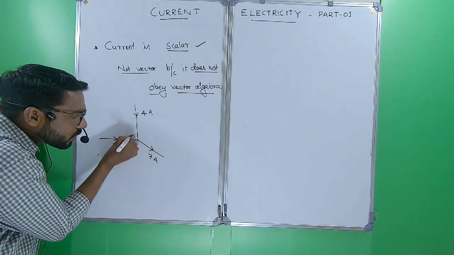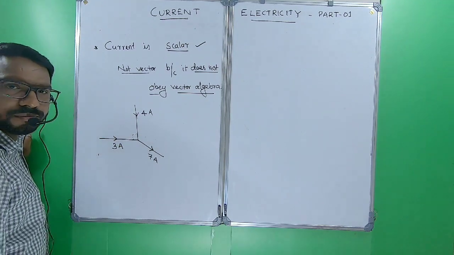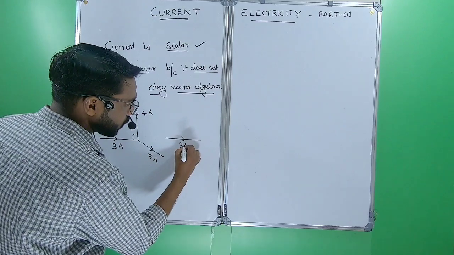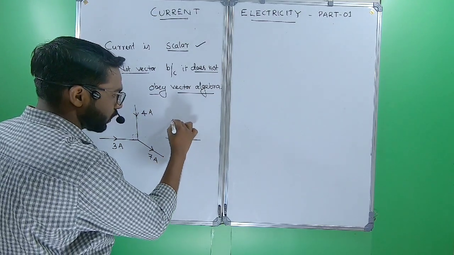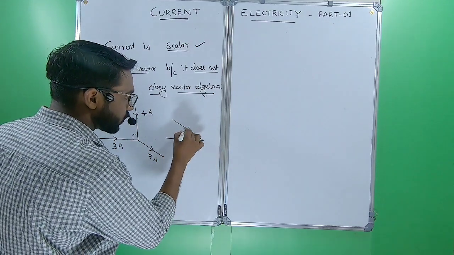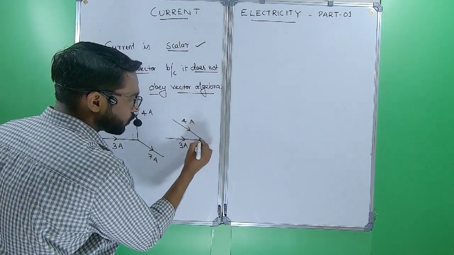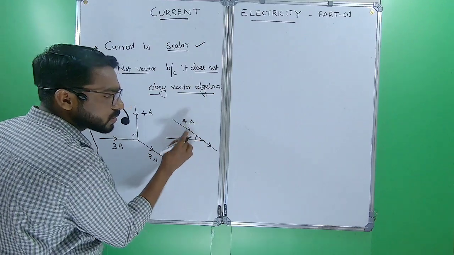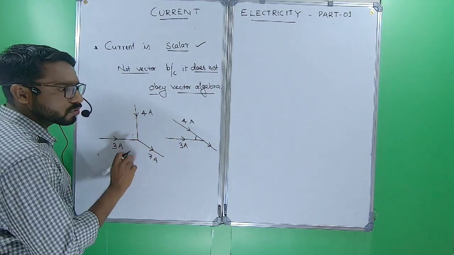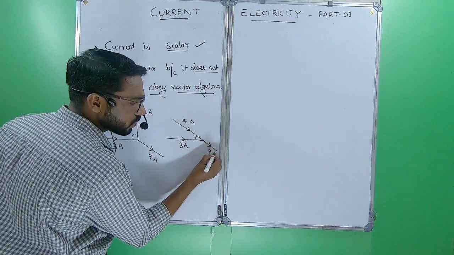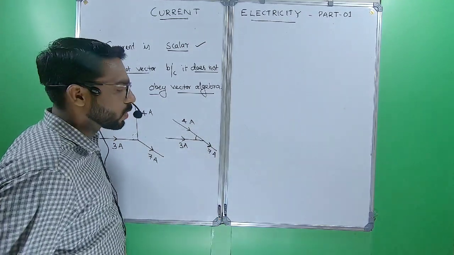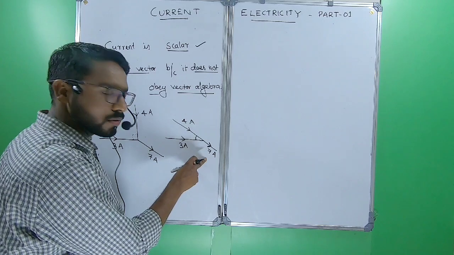Here the angle between these two is 90 degrees. Now, in another conductor, 3 ampere is flowing towards the right and 4 ampere is coming in this direction. What is the direction of current in this arm? Here the angle between 3 ampere and 4 ampere is reduced. Still the current going outward is 7 ampere.